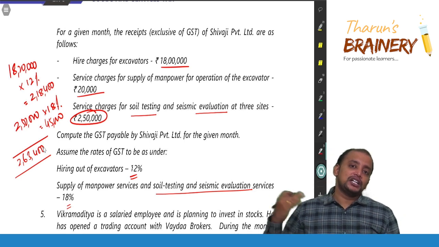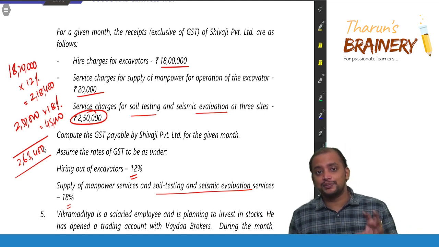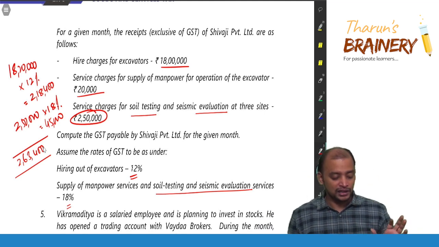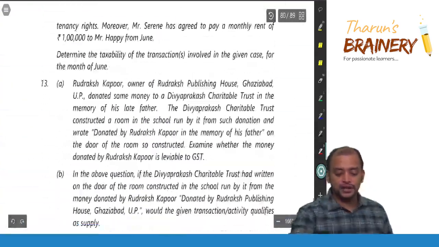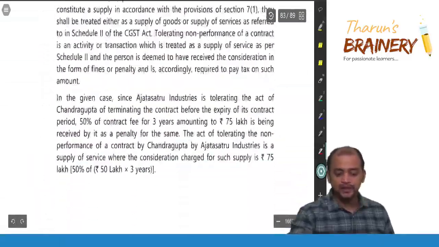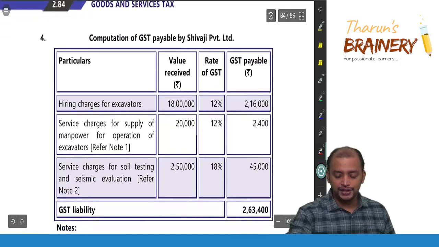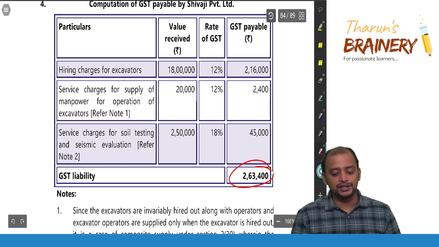If it is a part of single transaction, then we will apply mixed supply and we will take the highest rate. But this is not part of a single transaction. So that's why we are doing it this way, 2,63,400. So you can see the answer related to this. For this 2,63,400, clear? 2,18,400 and 45,000, 2,63,400.